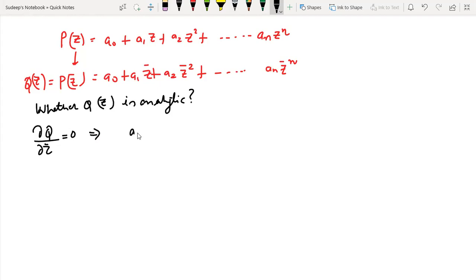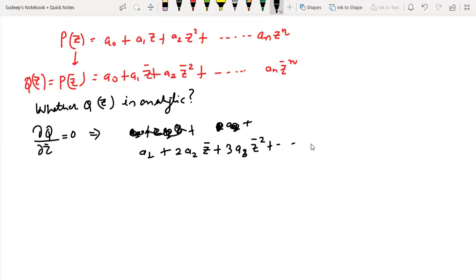It implies that A1 plus 2A2 z bar plus 3A3 z bar whole squared, and so on up to N A N z bar raised to power N minus 1, should be equal to 0.